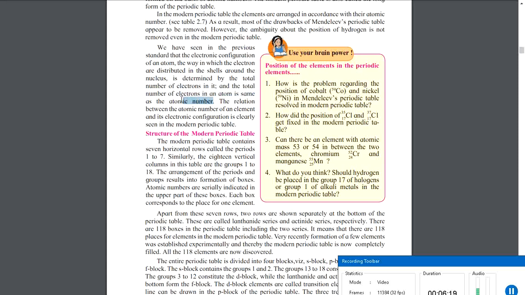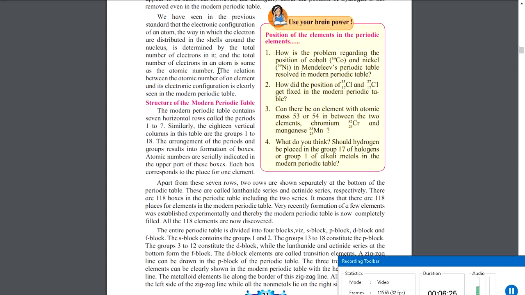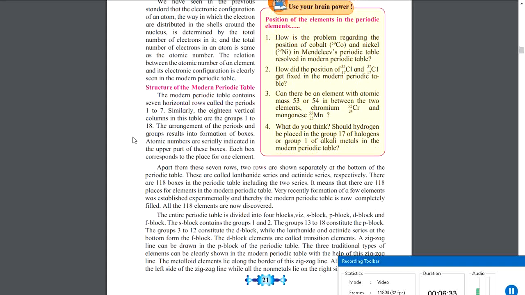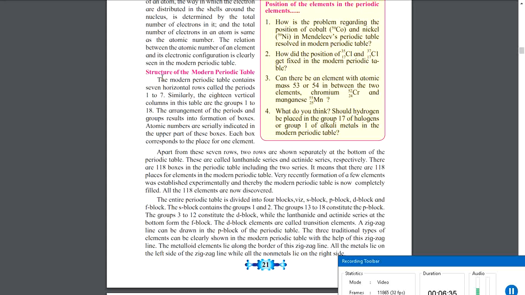So what is an atomic number? In simple terms, total number of electrons in an atom is an atomic number. Now the relation between the atomic number of an element and its electronic configuration is clearly seen in the modern periodic table. Okay, till now we have not seen it, so let us wait for it. So let us see what they are trying to say. So, structure of modern periodic table.